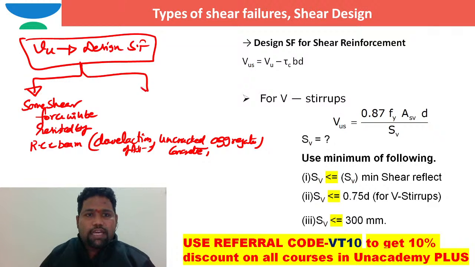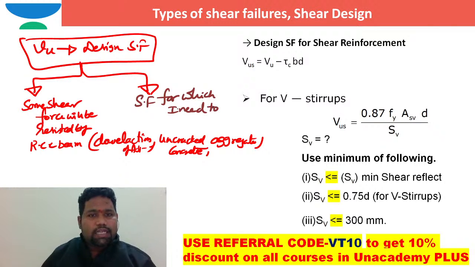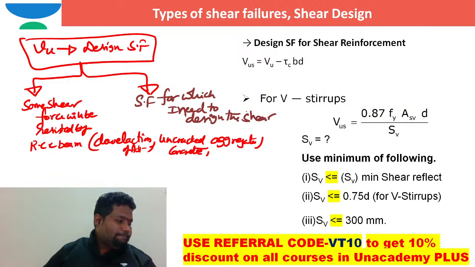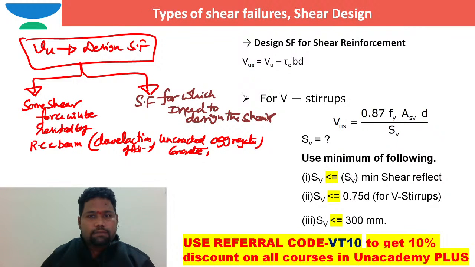For what shear force do I need to design the shear reinforcement?